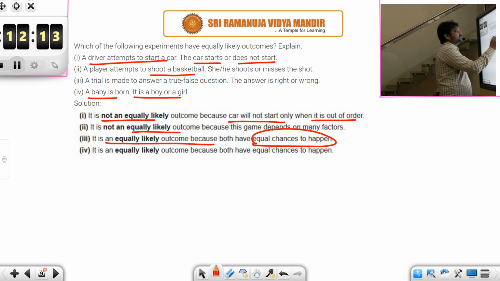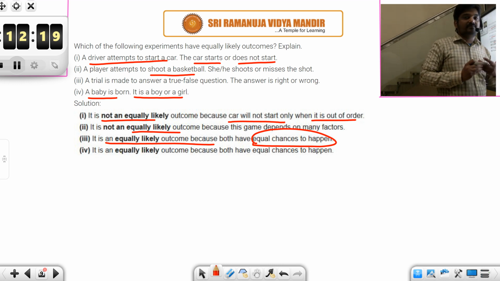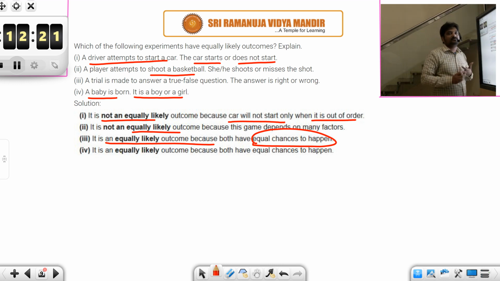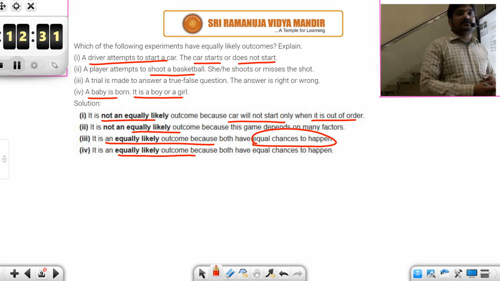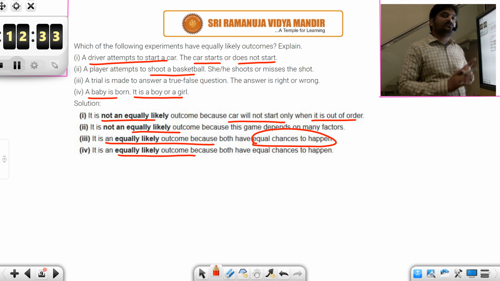A baby is born, it is a boy or a girl. Again, you don't know the combination of chromosomes and how the baby would be developed. So it is an equally likely outcome. Similarly, if you toss a coin, head and tail are equally likely because it could result in head or tail.